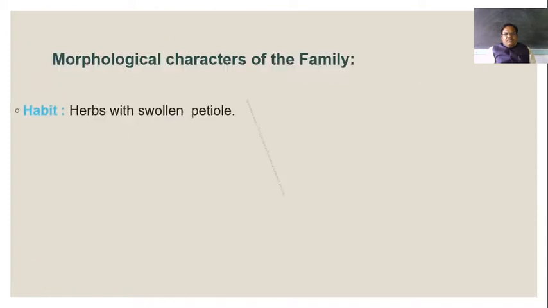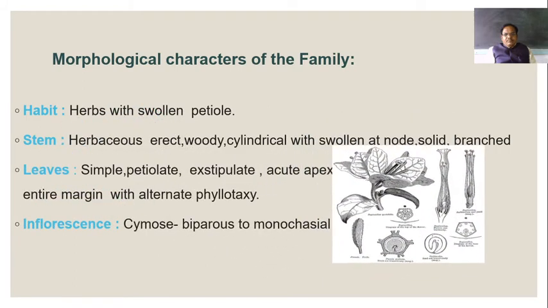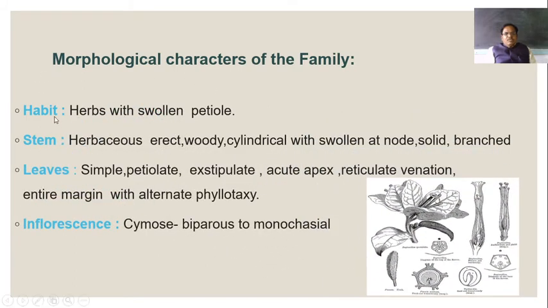Morphological characters of the family. Habit: these plants are shrubs. Actually this plant is a shrub, but when we take the example of Mirabilis jalapa, it is a herb, with swollen petioles, and the stem is green in color.